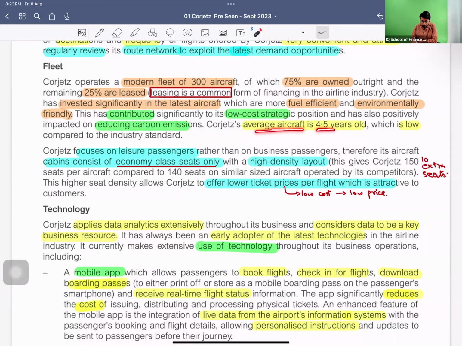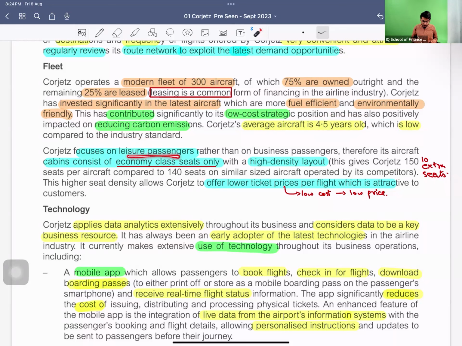Average aircraft age is 4.5 years. The used life, I'm not saying the useful life, I'm saying the used life, 4.5 years, which is low compared to the industry standard. So the aircraft we are using are very modern and new. Obviously if they are new, they would be efficient, they would be consuming less fuel, and they would require less maintenance, because the older the thing, the more expensive it gets to operate.